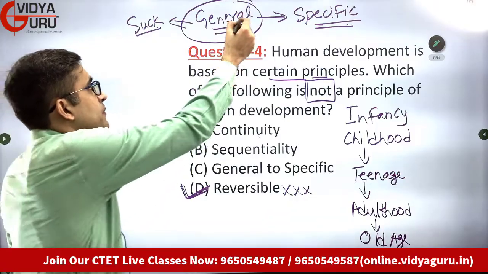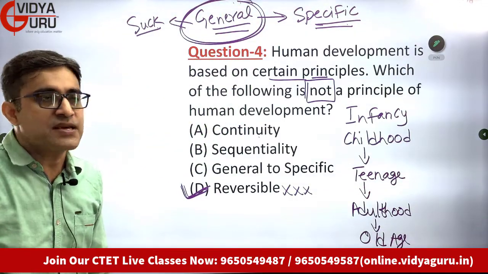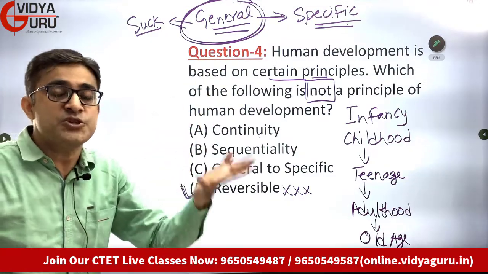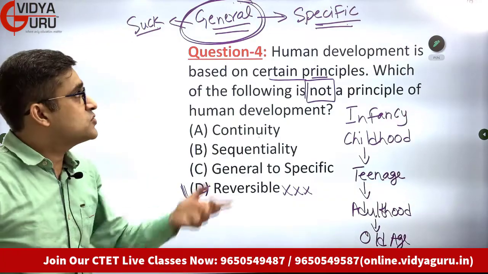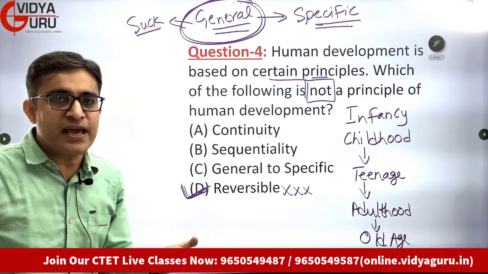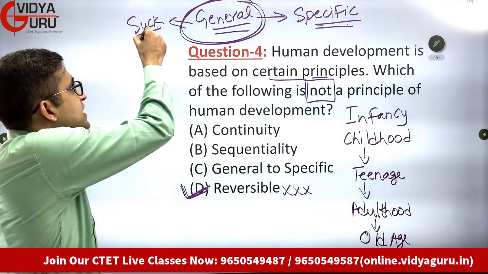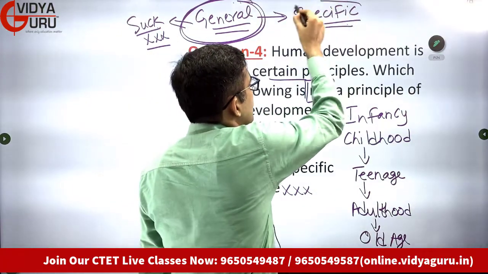Now what happens? Because of that, there are so many times that an infant ends up sucking something which he should not, ends up putting something in his mouth which he should not. So does that keep happening over and over again? As we grow up, what happens? This general sucking reflex is replaced, and then it becomes more and more specific.